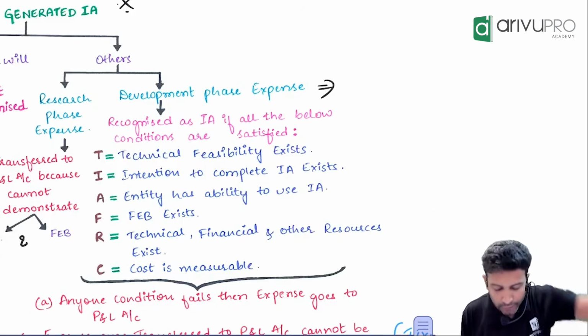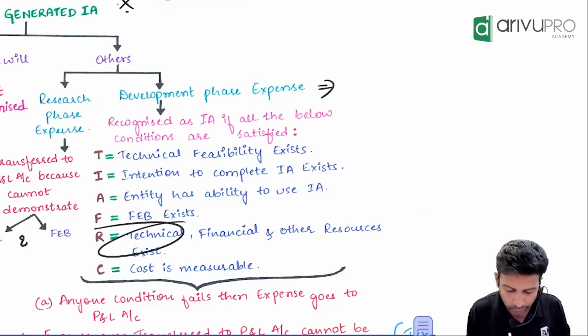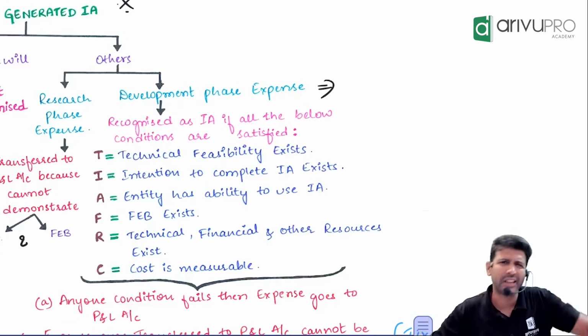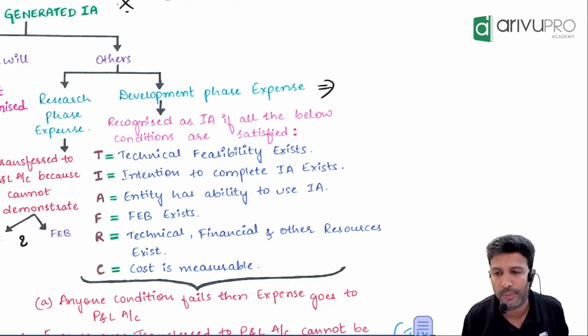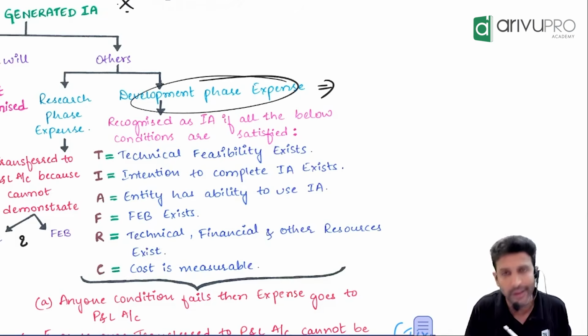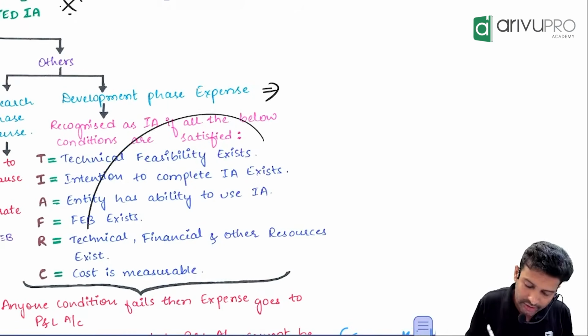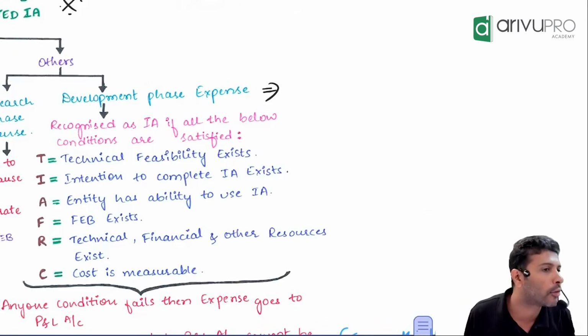F for, you know this. F for what? Future economic benefits. R for resources. To develop also you need a lot of resources, no? Machinery, manpower, yes. So check whether you have all the resources with you. C for cost measurement. How much money you have spent for development phase expenditure, you should be able to measure it reliably. If all are satisfied, you can capitalize. Otherwise, this also will go off to P&L.